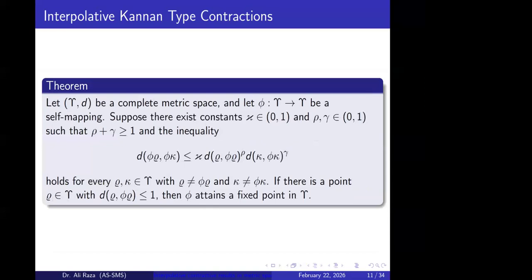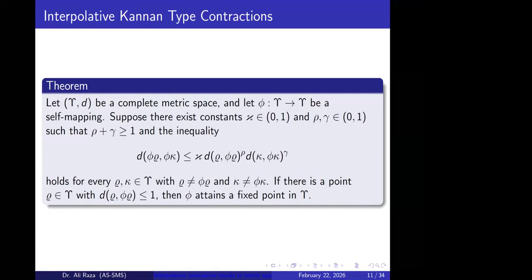Let's say we have a self-mapping phi defined from a complete metric space to itself. If the distance between the images is less than or equal to this quantity, where the constant lies between 0 and 1, and the sum of the exponents satisfies this bound, then we need some extra assumption: if there exists a point in this metric space that satisfies this condition, then the self-mapping attains a fixed point. So this is the third case.